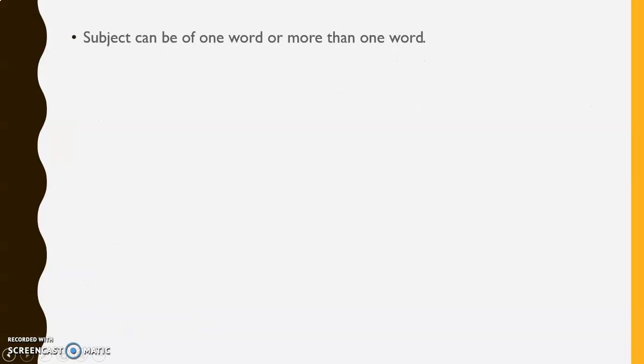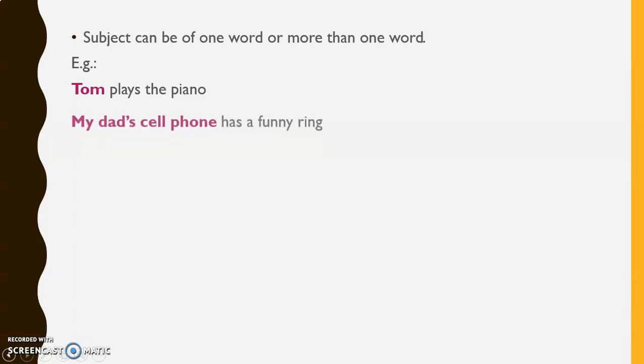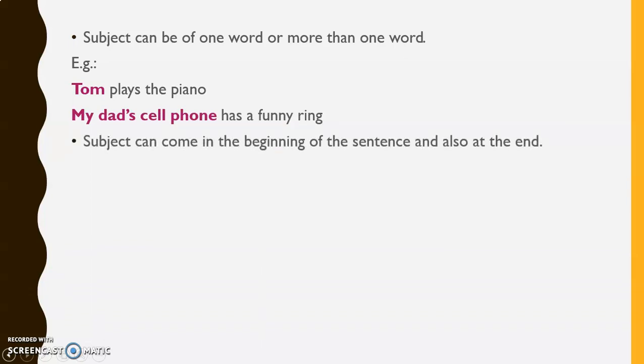Subject can be of one word or more than one word. For example, Tom plays the piano. Here, Tom, the subject, is a single word. See the second sentence, my dad's cell phone has a funny ring. Here, my dad's cell phone is the subject having more than one word.